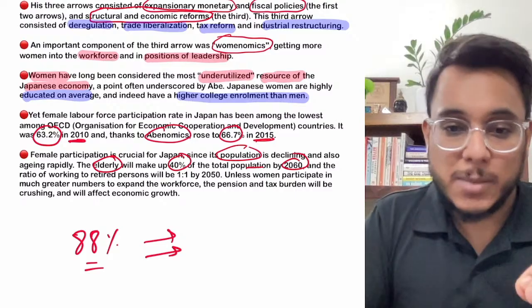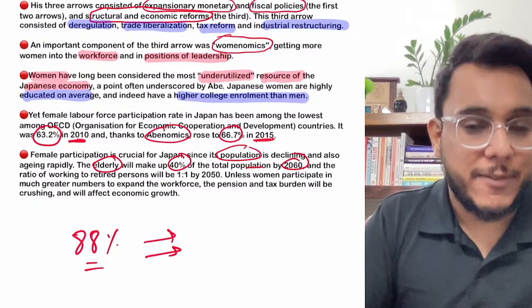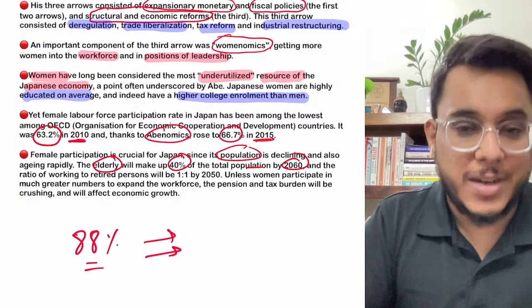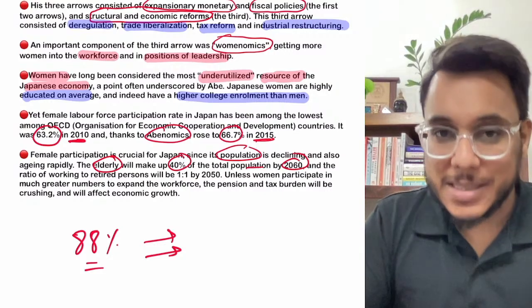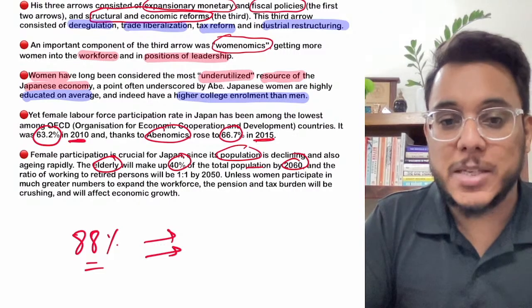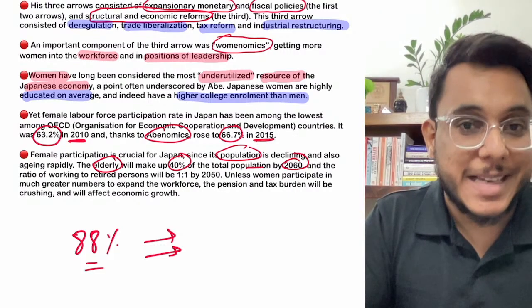decline. Now see this particular thing, though we are not having the problem of an old population right now. India is one of the youngest countries in the world with an average age of 29 years, but still in India women happen to be the most underutilized asset.